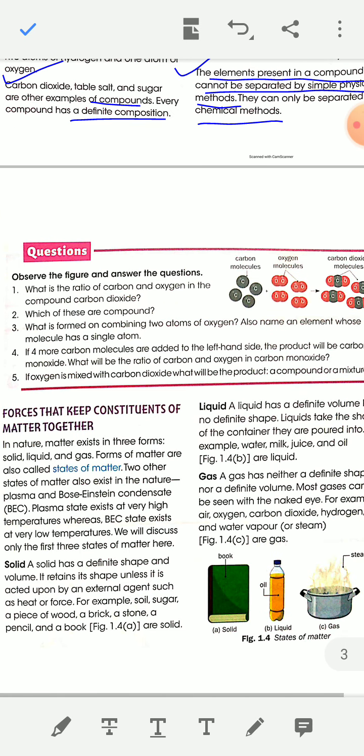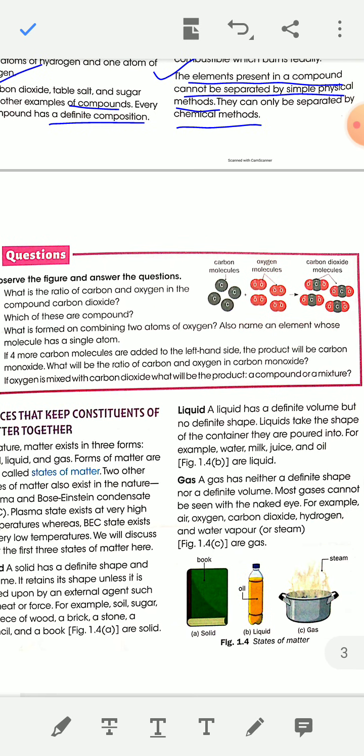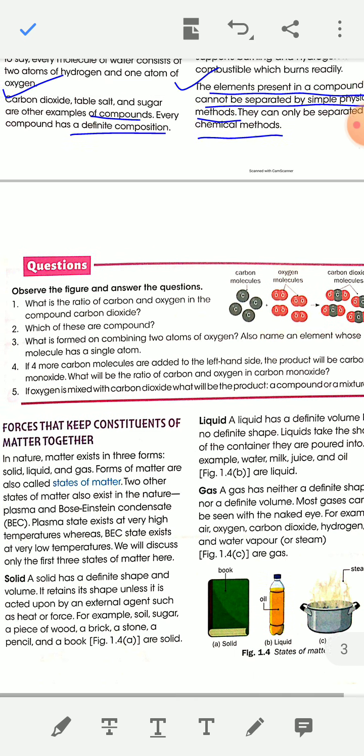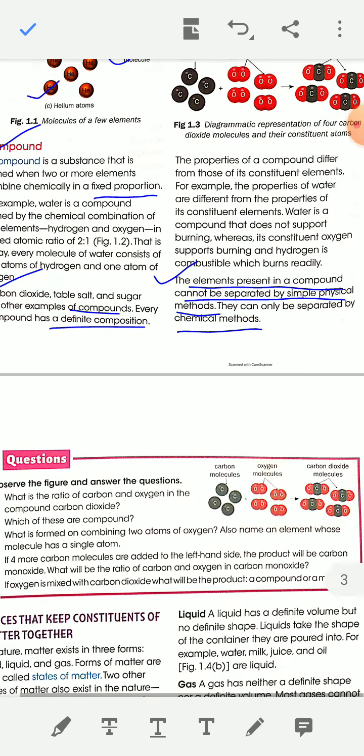Now see, state of matter and the forces that keep the constituents of matter together. I will discuss this point in the next video.